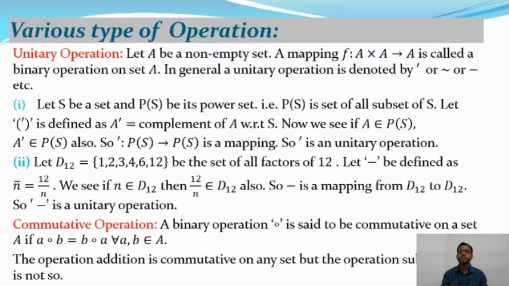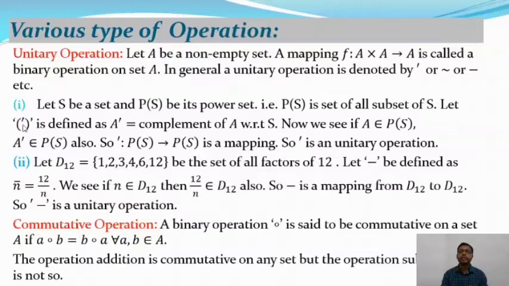So P of S is the power set, and P of S contains 2 to the power 3, that means 8 elements, and they are E, where E is the identity element, A itself, B itself, C itself, AB, where AB is the combination of A and B, BC, CA and ABC. So there are 8 elements in the power set of the set S. That is, P of S is the set of all subsets of S.